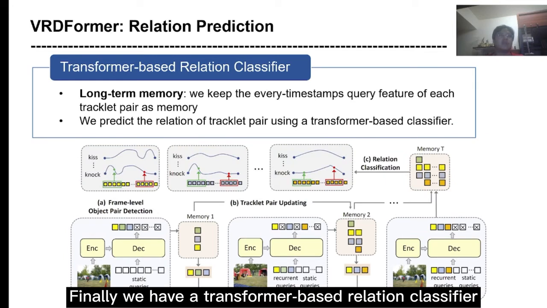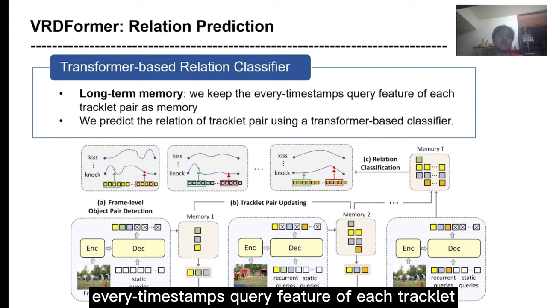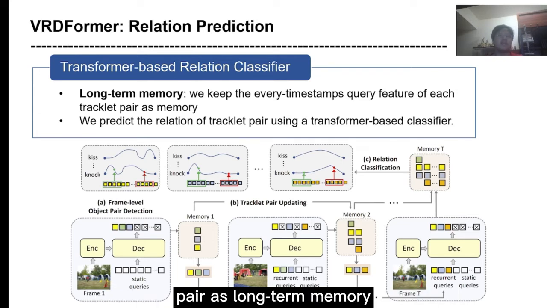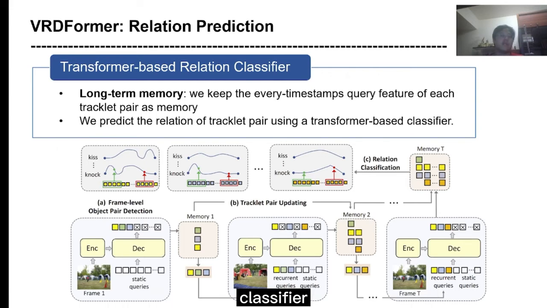Finally, we have a transformer-based relation classifier. We keep every time-step query feature of each tracklet pair as long-term memory. Using the memory, our model predicts the relation of tracklet pairs using a transformer-based classifier.